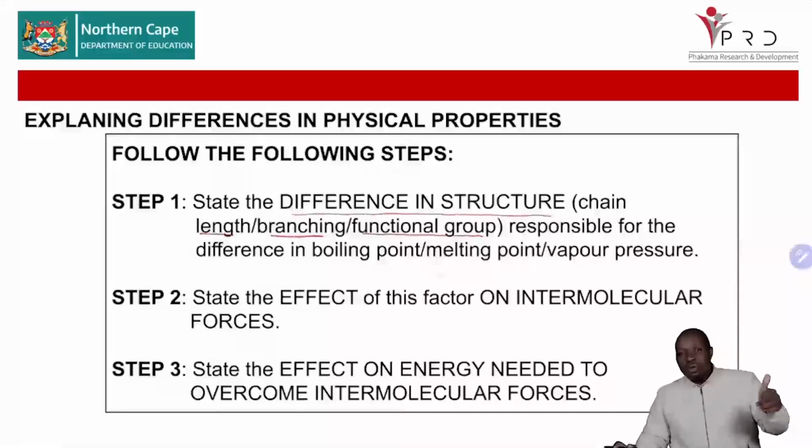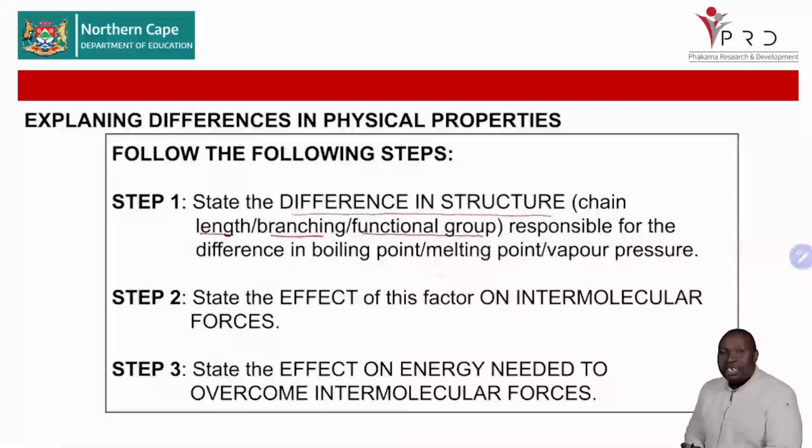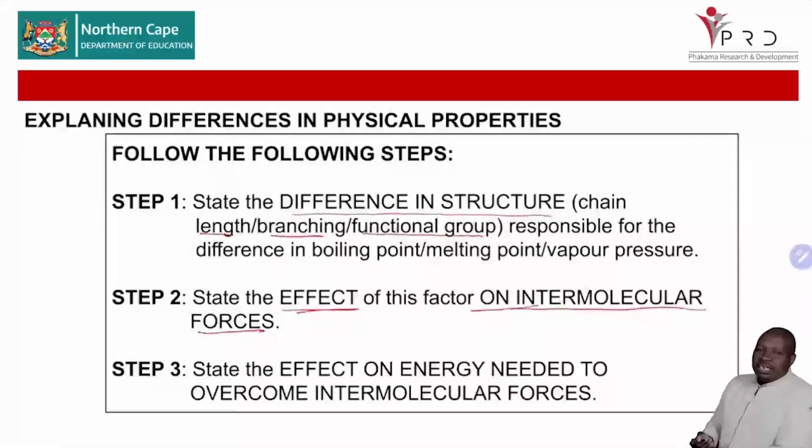So the first thing, you'll say what is changing, or what is the difference in structure. Number 2, you'll state the effect of this factor on the intermolecular forces. Does the change in chain length increase or decrease the strength of intermolecular force? What is the effect of increasing the number of branches?